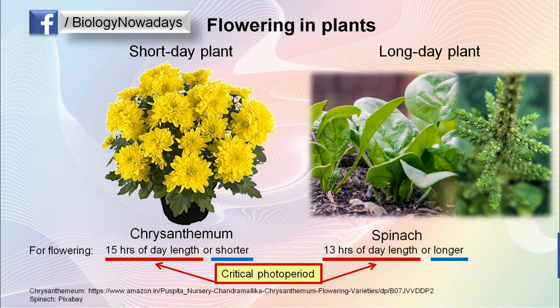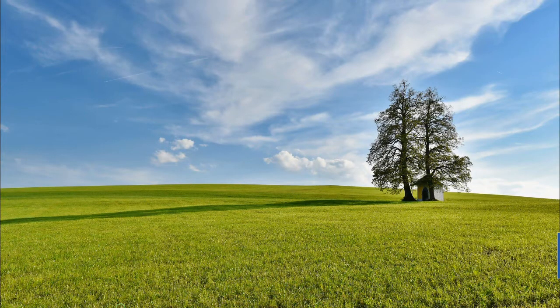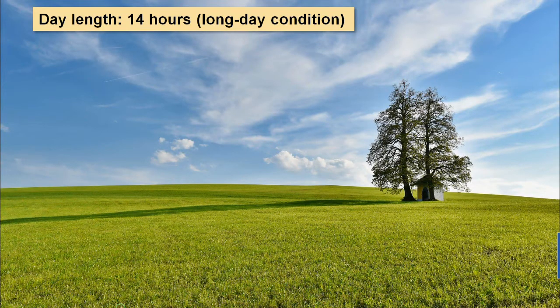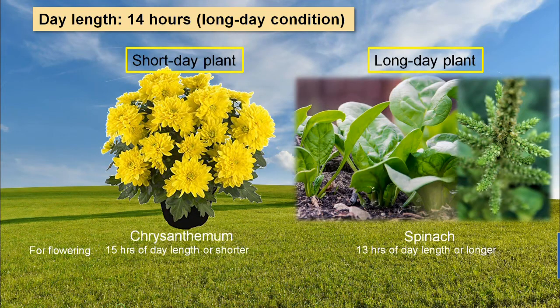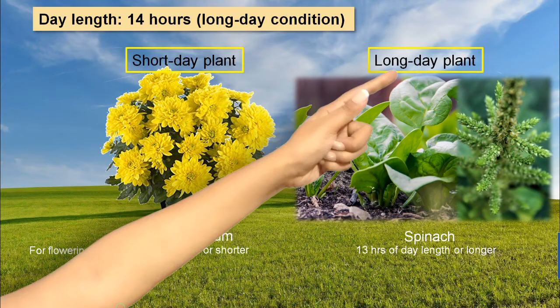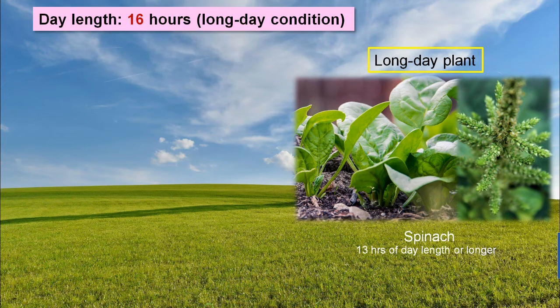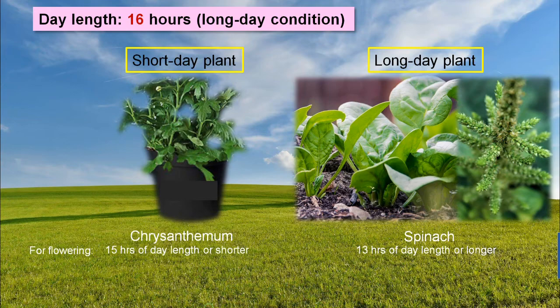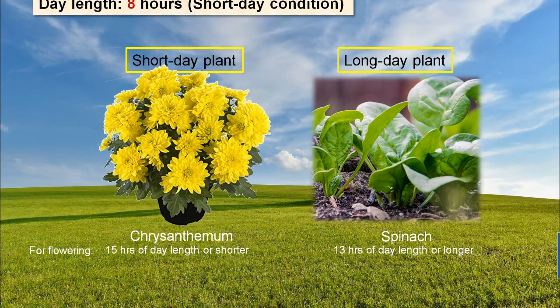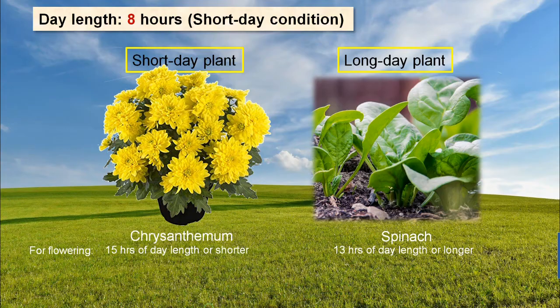Now let's suppose that it is summer season in the temperate regions. You may know that in these regions during summer, the days are longer and nights are shorter. For example, consider a day with 14 hours of photoperiod, which is actually a long day condition. Both chrysanthemums and spinach will flower, but remember that only spinach is a long day plant while chrysanthemum is a short day plant. It is because spinach also flowers if exposed to 16 hours of daylight, but chrysanthemum does not. On the other hand, the short day plant chrysanthemum can flower when exposed to just 8 hours of daylight, but the long day plant spinach cannot.